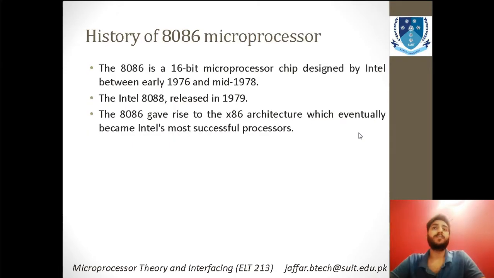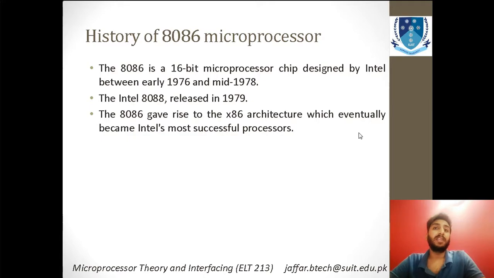Starting with the 8086 specifically: as we have learned before in the previous lectures about the 8085A, now we will learn about the 8086. It is basically a 16-bit microprocessor chip, and it is designed by Intel. You already know that Intel is a company that designs microprocessors, and this was developed basically between 1976 and mid-1978.